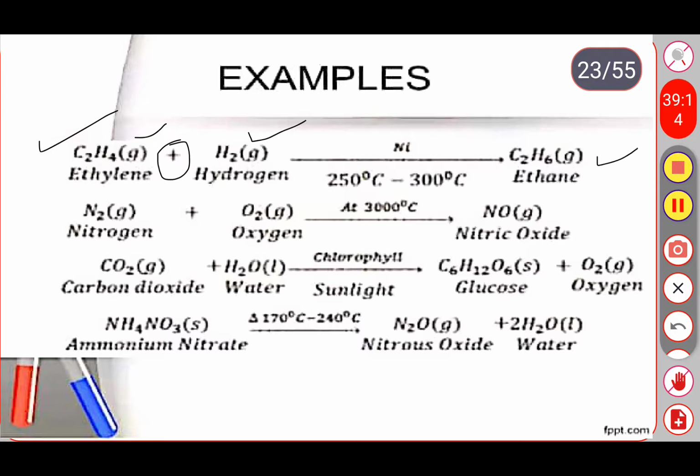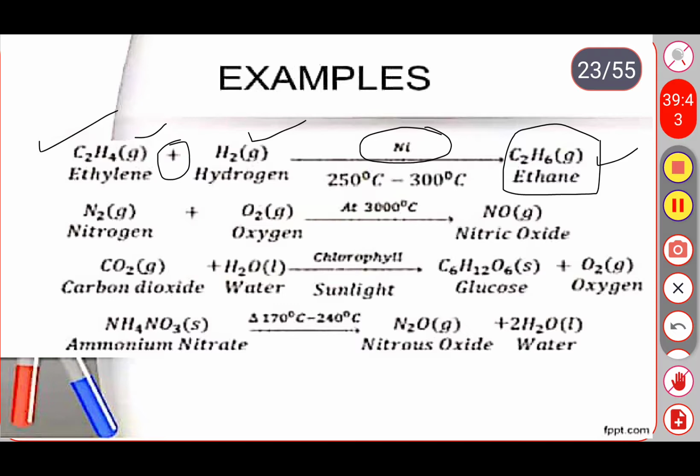Ethane is also in the gas state, right? What is the chemical formula of ethylene? C2H4, hydrogen H2. When these two are combined, it forms ethane. The chemical formula of ethane is C2H6, and it completes the reaction in presence of nickel as a catalyst.